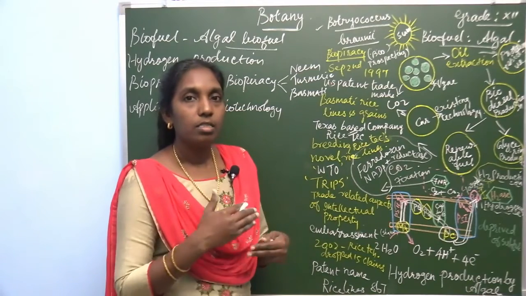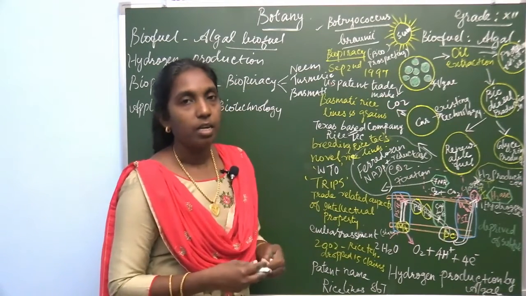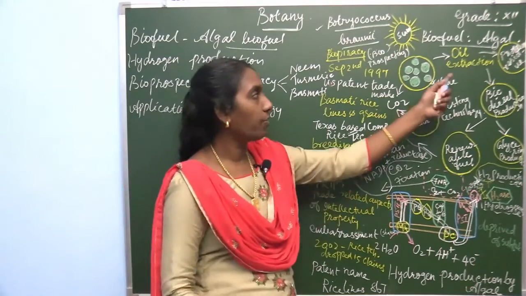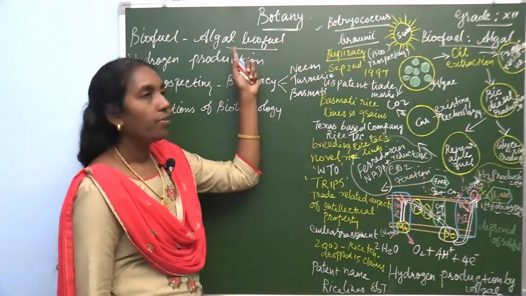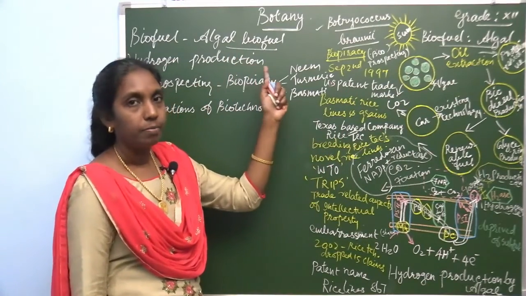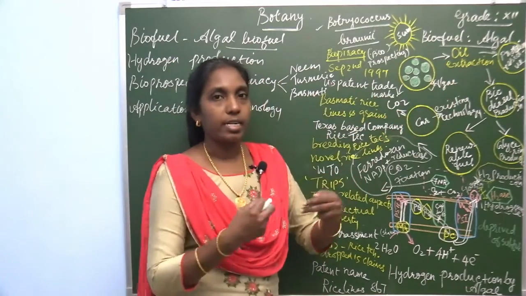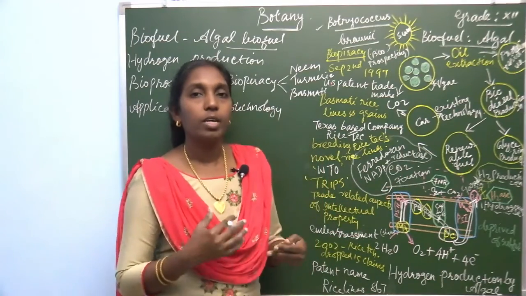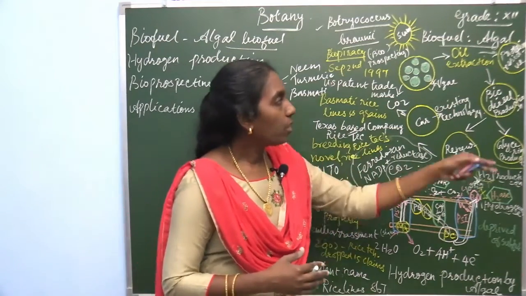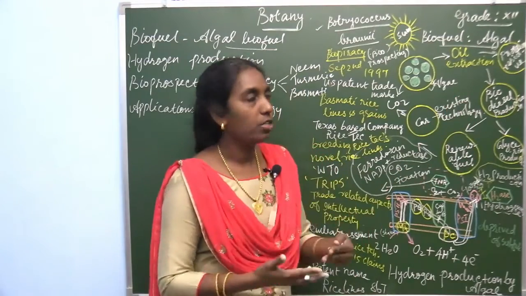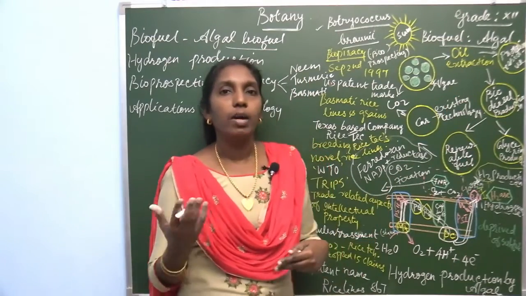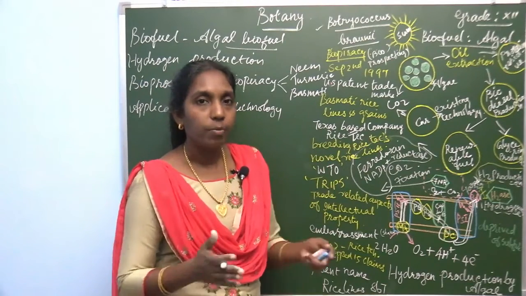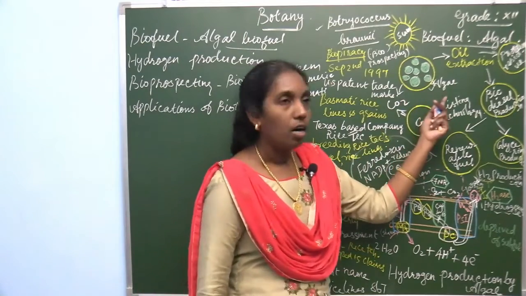From alga, different products can be obtained. Here there are three important products that can be produced. The main product is biofuel. This is the alternate way of getting biofuel. First, oil extraction: oil can be extracted, and the protein content. Many alga are rich in protein, so the protein residues are also separated, and the biodiesel and energy rich oil. So, three different kinds of products can be isolated from this algae.